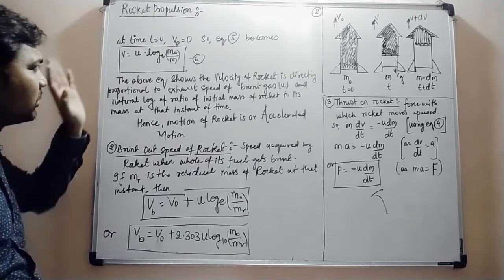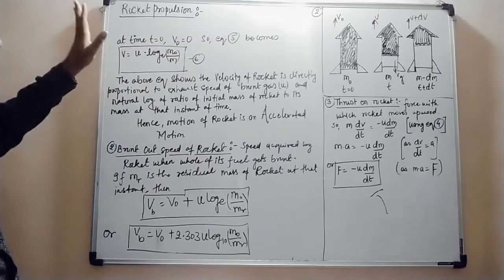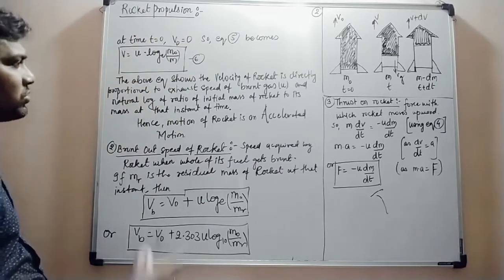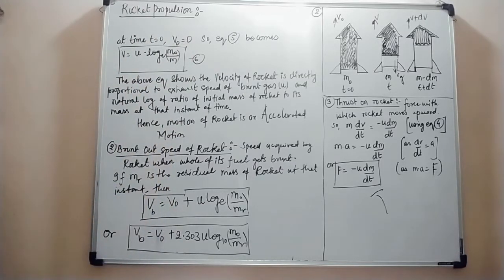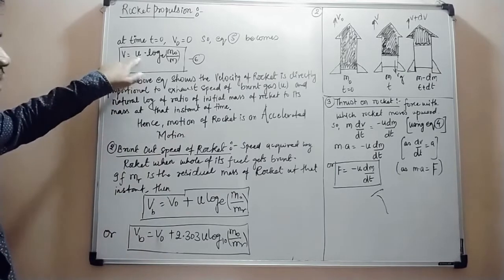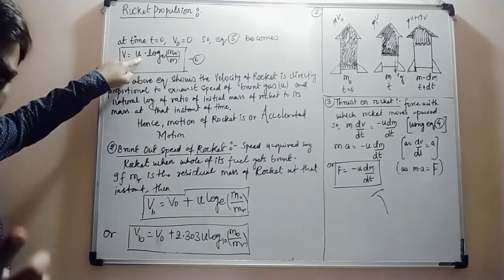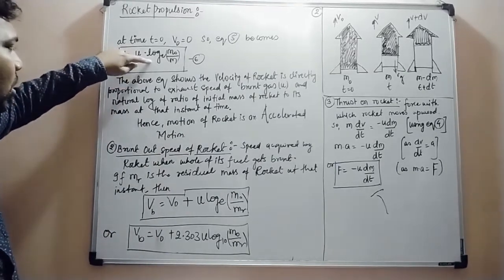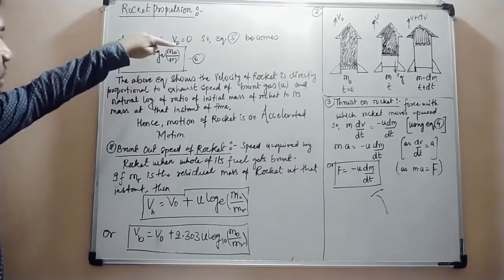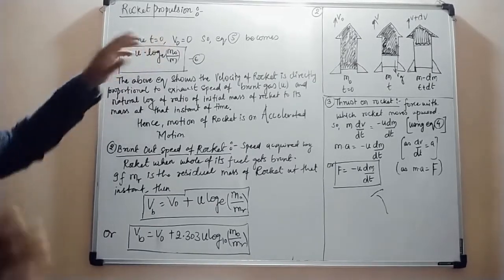So what does equation number 6 show? It shows that the velocity of the rocket is directly proportional to the exhaust speed of the burnt gas and the natural log of the ratio of the initial mass to the mass of the rocket at that instant.